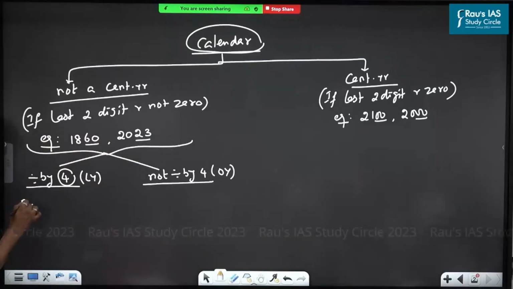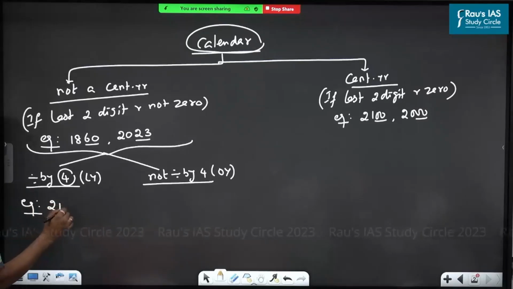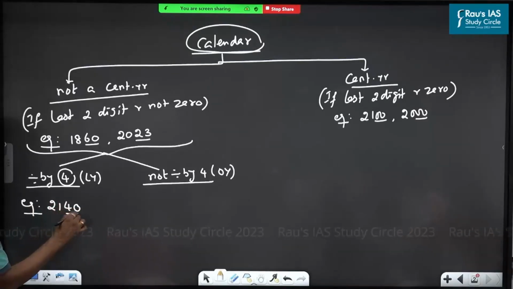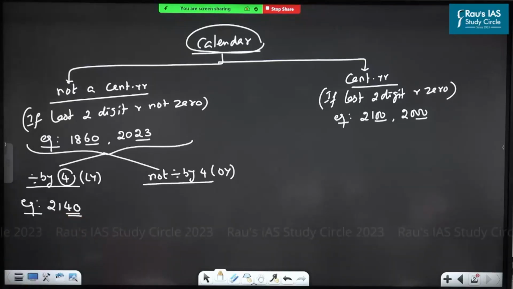For example, 2140. Century year or not a century year? Then you have to check by 4 only. Now, is this entire year exactly divided by 4 or not? Verifying the entire number for division by 4 is a waste of time. What is the divisibility rule for 4? If the last 2 digits are exactly divided by 4, then the entire number is divided by 4.